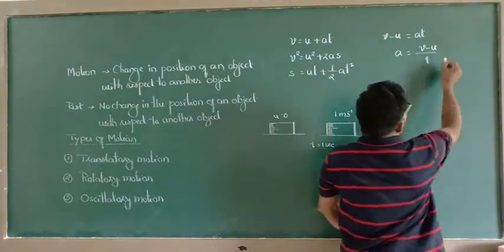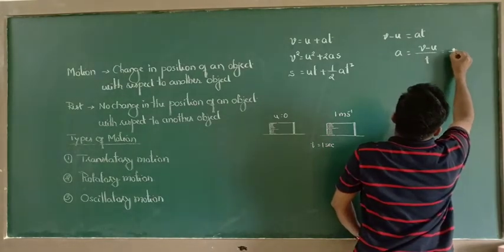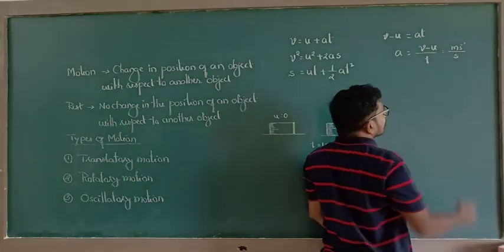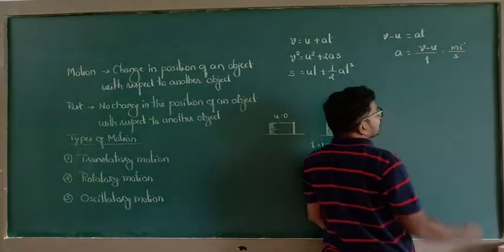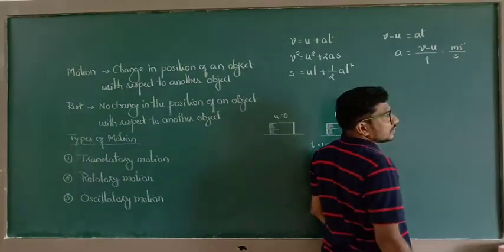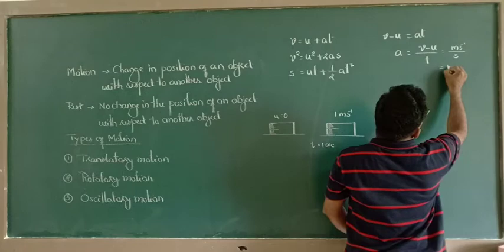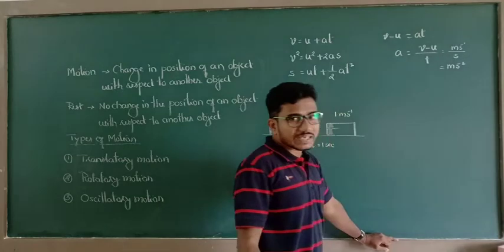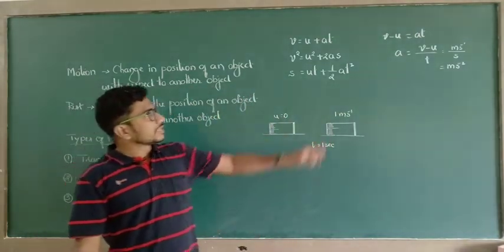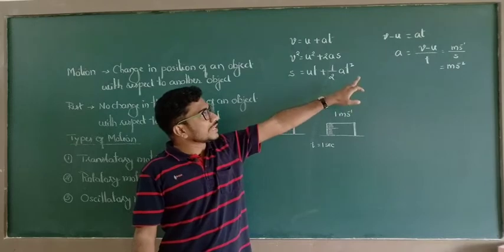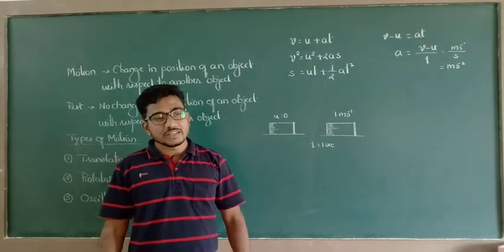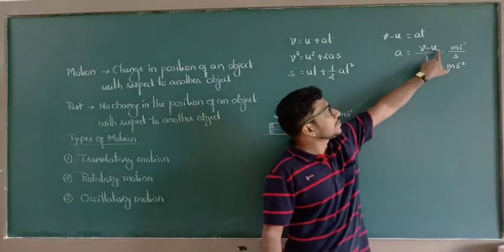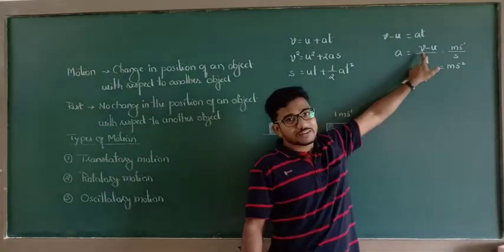So this is equal to meter per second divided by second. When the second goes to the numerator, it becomes second to the power minus 1. Therefore, this is equal to meter per second square, that is the SI unit of acceleration. So by using this formula, we can calculate the acceleration of the object. If the given data is in terms of acceleration, time taken by the object, and initial velocity, then we can calculate the final velocity.